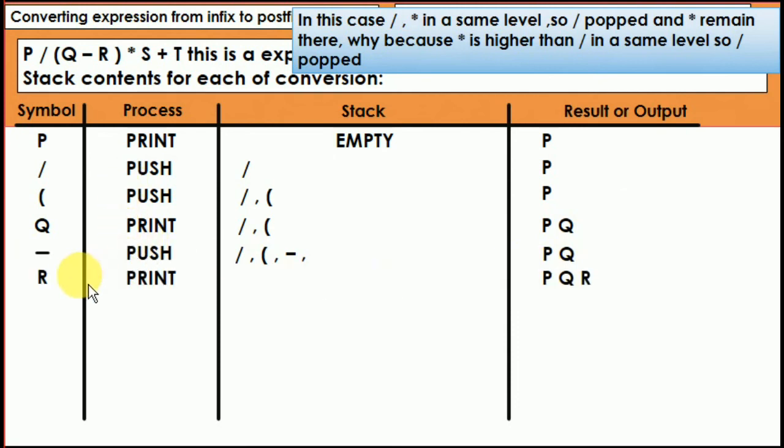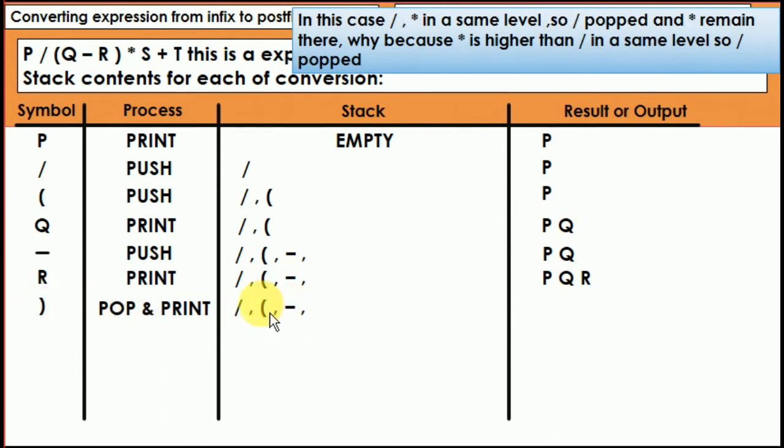Now what is the next one? R. R is again an operand. Print. PQR has been printed. Now move to the next line. It's a bracket. You have to write down pop and print. Whatever is inside those brackets is going to be popped and moved to the result part where the PQR is written. So what is the value that is going to be popped? Where is the open bracket and closing? This bracket starts from here and the closing bracket is this.